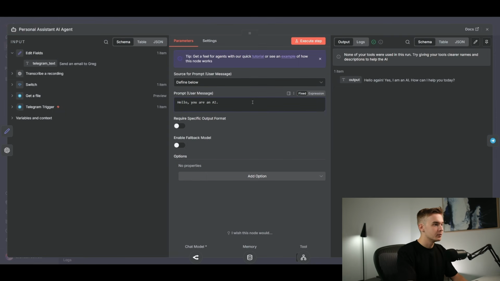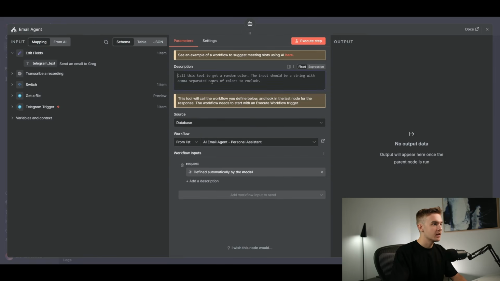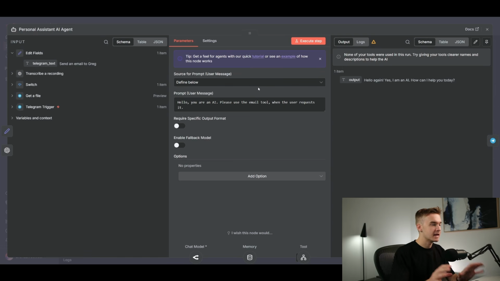So I'm going to tell it, please use the email tool when the user requests it. So once again, world's worst prompt, although we're going to be coming back and doing a better job there. And then we're going to type, call this tool when we need to do anything with emails. So the description here is used specifically for our agent to understand when it should be using this tool. And the prompt up here is the main system message prompt that we're going to be using to shape the conversation and to really give context to our main agent as to what its purpose is overall. So I'll give that a go.